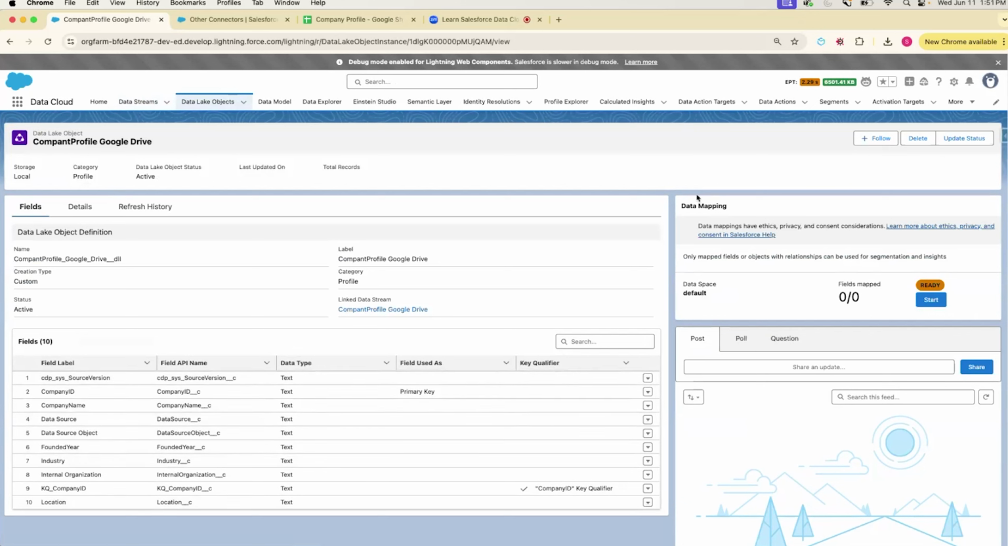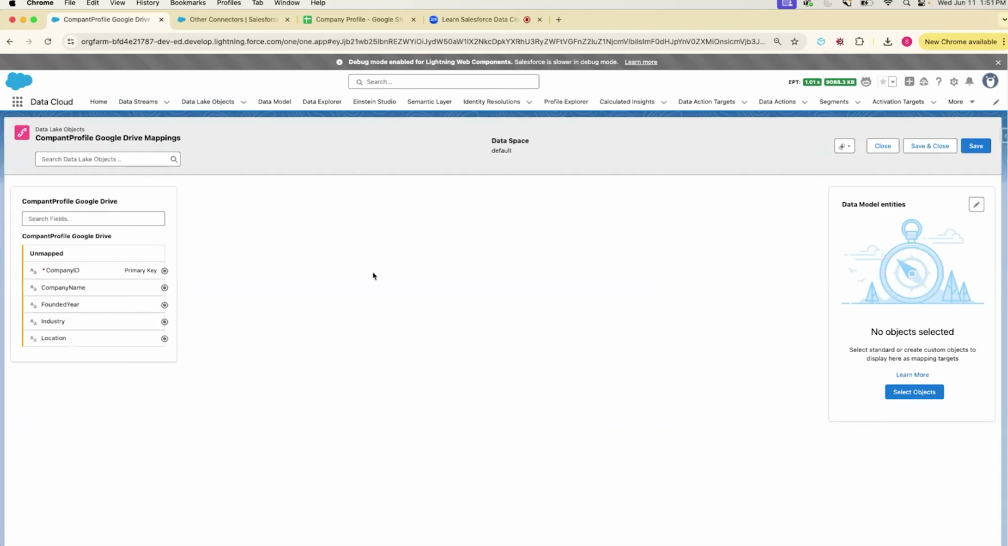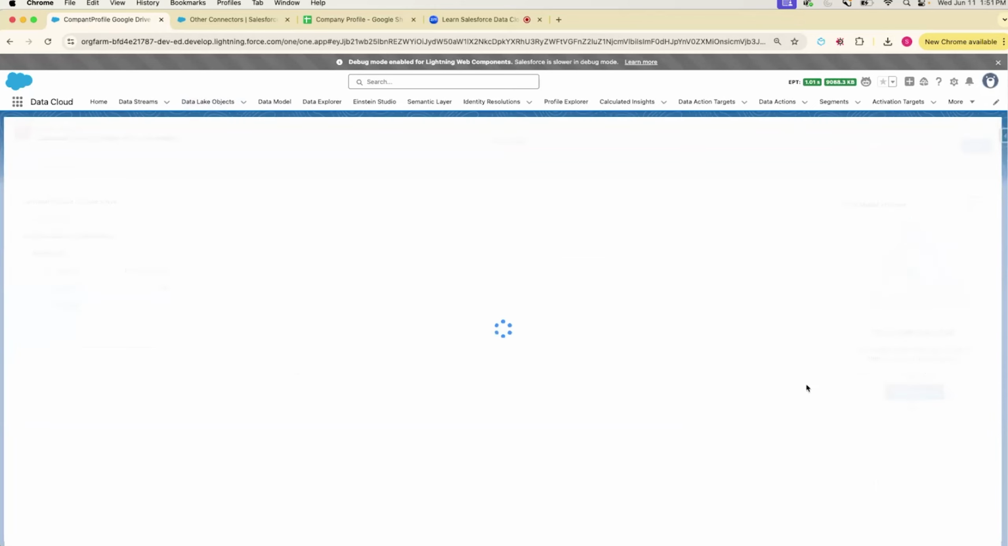Okay, and now we have an option here for data mapping. We could map this data lake object into a data model object. So for that, we need to map it. So we're going to start the mapping here. Here we see we have the 5 fields, 5 columns that are in this sheet. So this is a primary key, company name, founded year, industry, and location. So we're going to select an object from here.